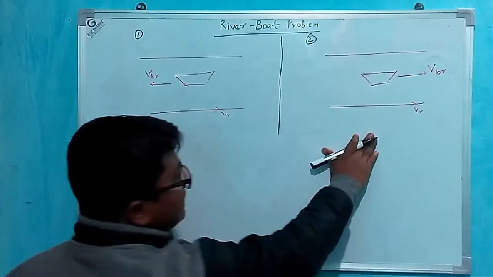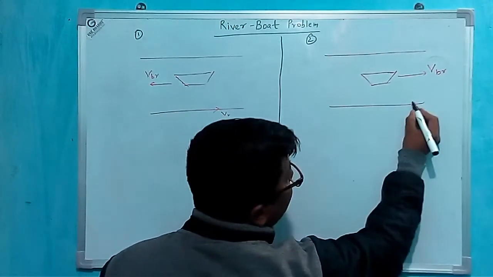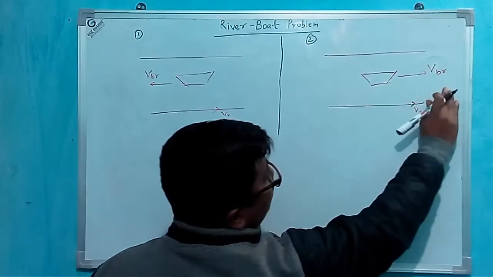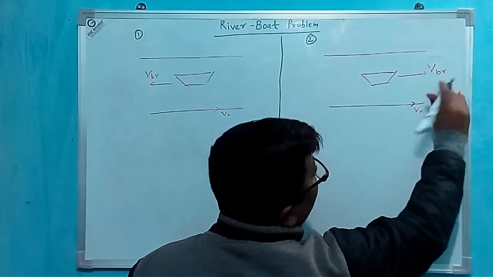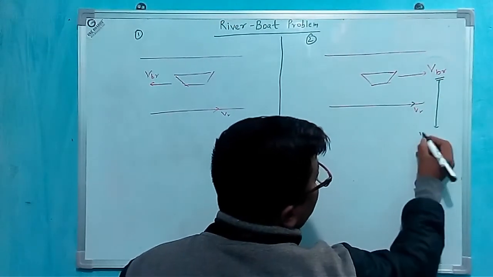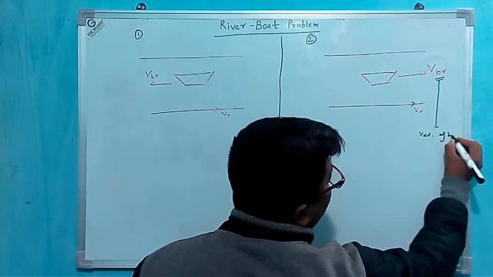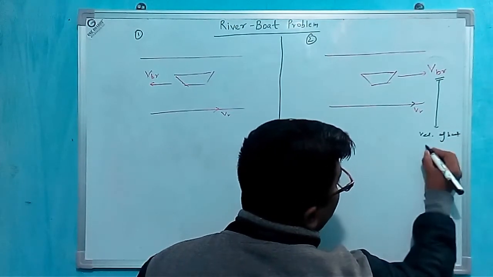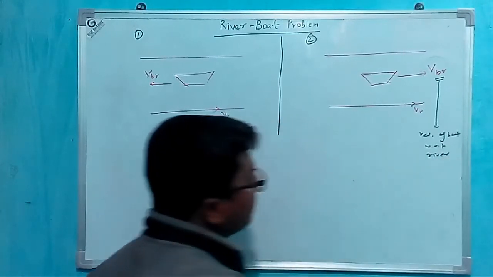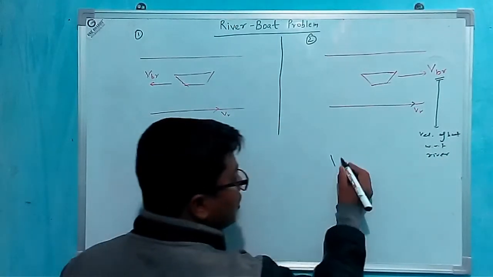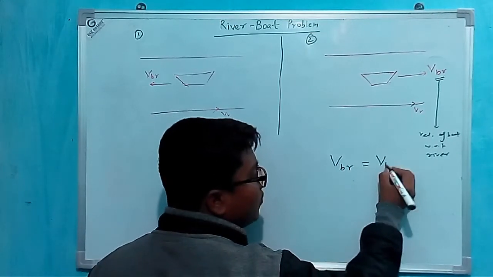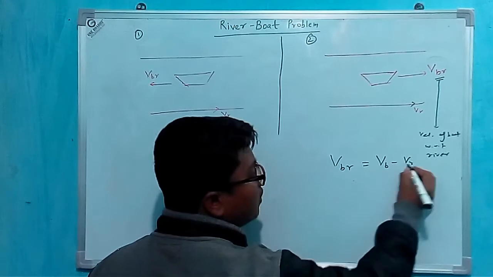In this case, this is the velocity of river V_R, and this is a boat whose velocity V_BR is the relative velocity, which is the velocity of boat with respect to river. The velocity of boat with respect to river can be written as velocity of boat minus velocity of river.